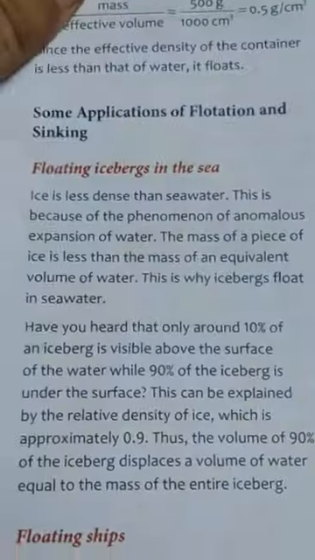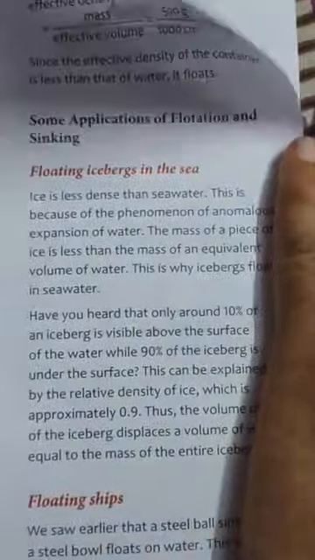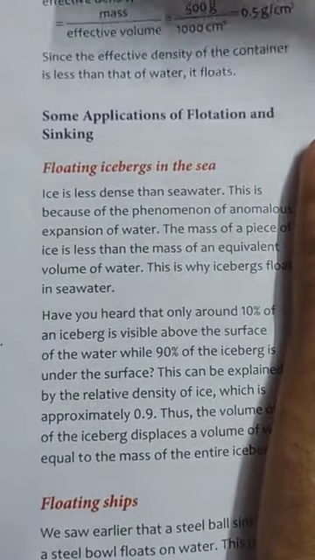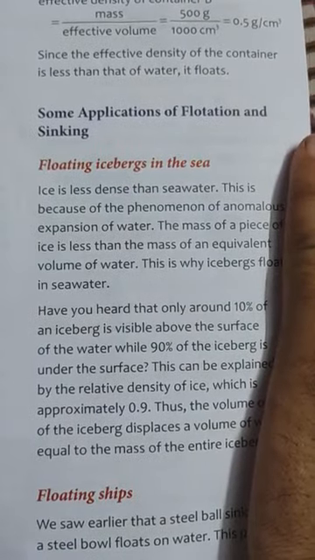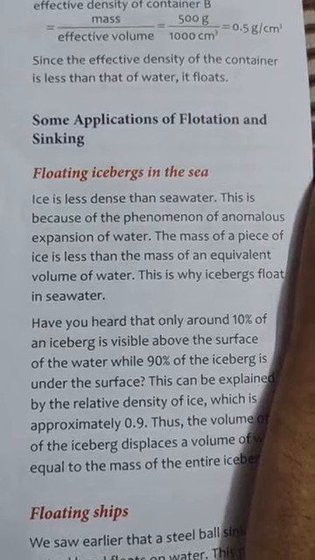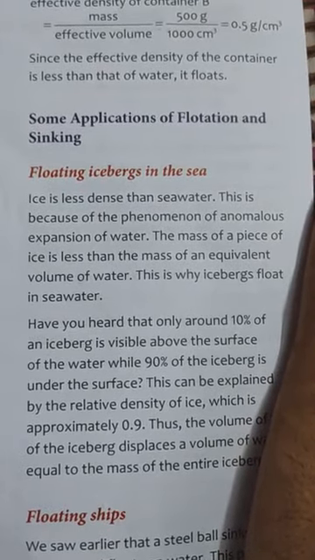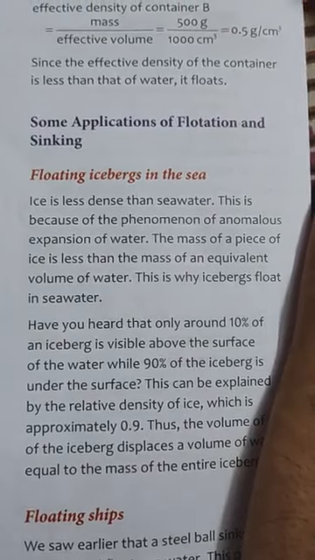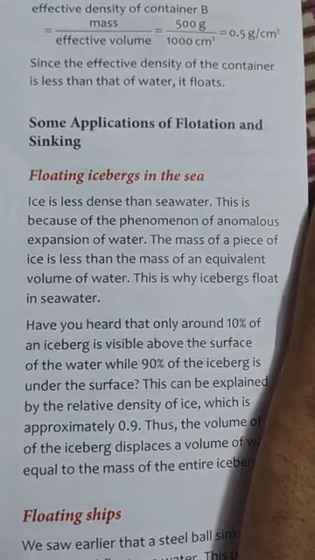Next is some application of the flotation and sinking. So you must know that a floating iceberg in the sea: ice has less density as compared to the still sea water. This is because of the phenomenon of the anomalous expansion of water. The mass of a piece of ice is less than the mass of an equivalent volume of water. So therefore we can say that icebergs float in sea water.